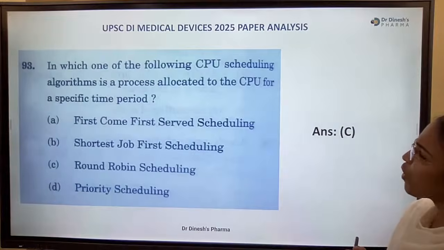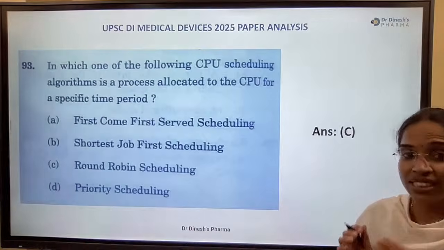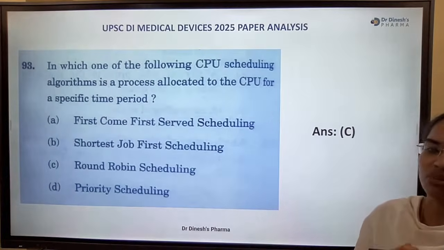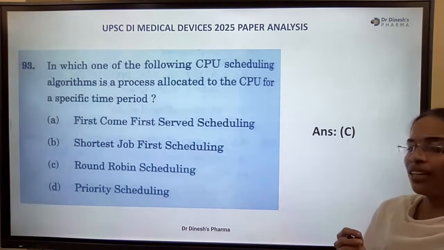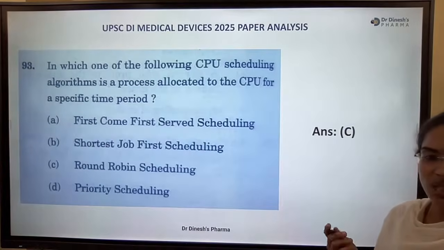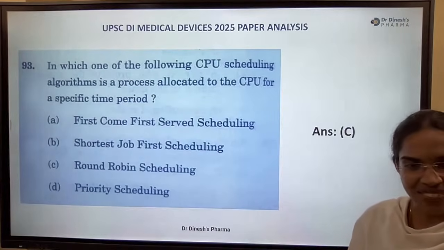In which of the following CPU scheduling algorithms is a process allocated to the CPU for a specific time period? What is the algorithm which is associated with that? First come first serve scheduling, shortest job first scheduling, round robin scheduling, and priority scheduling. What's the right answer?